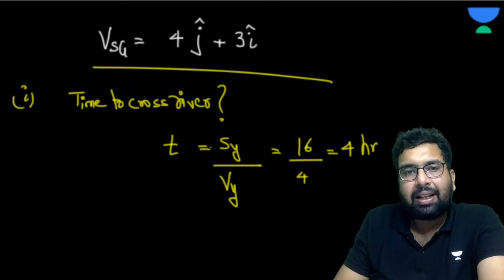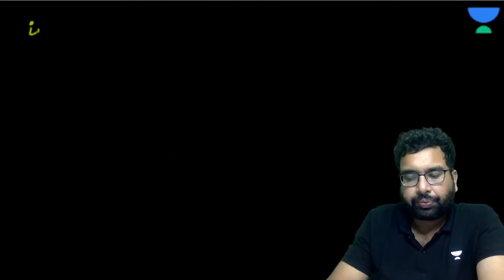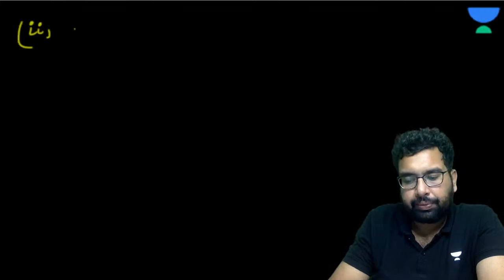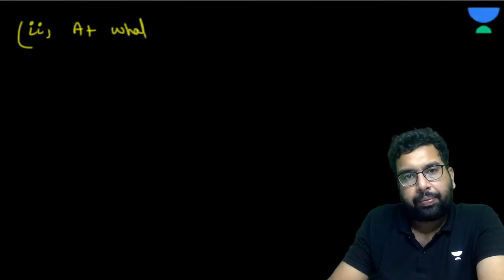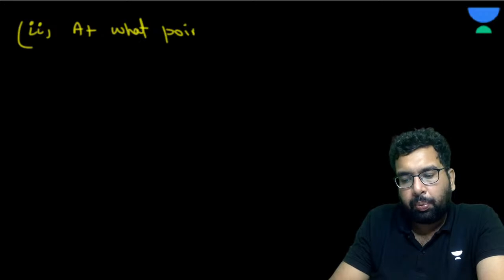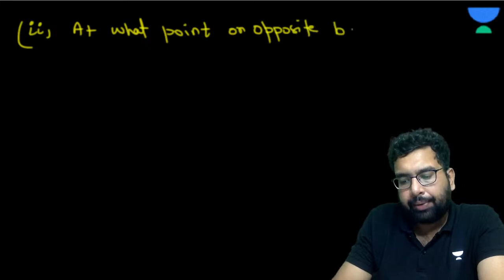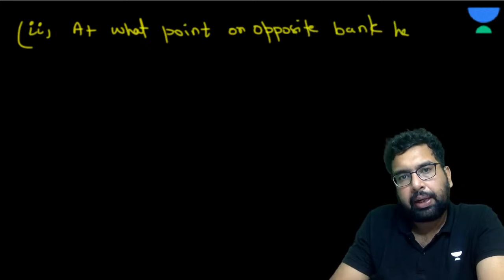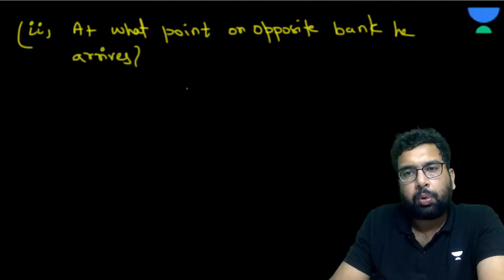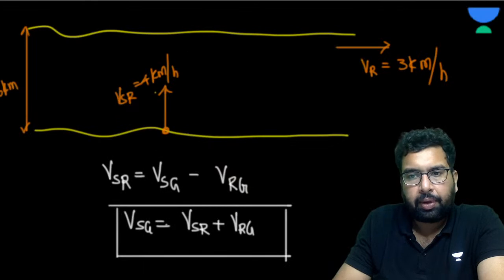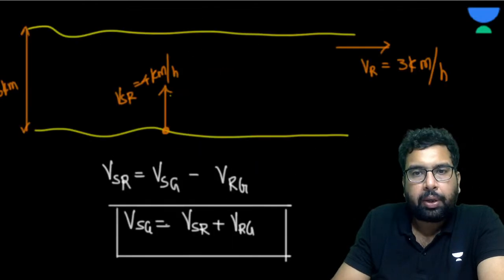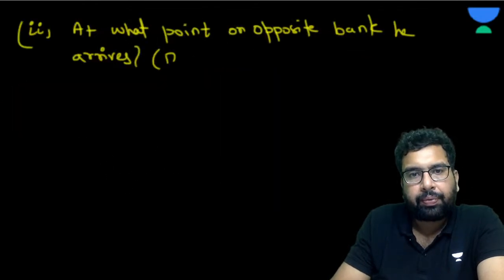Now what else can they ask you? They can ask you at what point on the opposite bank he arrives. At what point on the opposite bank he arrives. Now tell me. This is also known as the drift. Okay. What is the significance of drift?